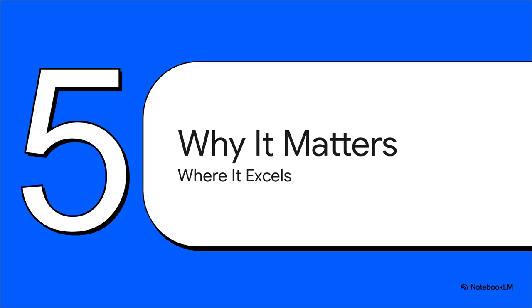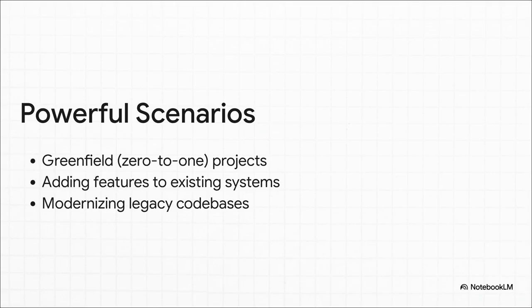Okay, so this all sounds great in theory, but where does it really shine? Why does this matter for the work you do every single day? Well, it turns out this approach is incredibly powerful in three main areas. For brand new projects, it makes sure the AI builds what you actually wanted from the very beginning. For adding new features to an already complex system, it forces you to be crystal clear about how everything should fit together. And for modernizing old code, you can capture the core business logic in a new spec and just let the AI rebuild it without all that technical debt.